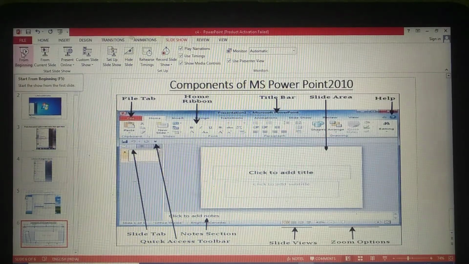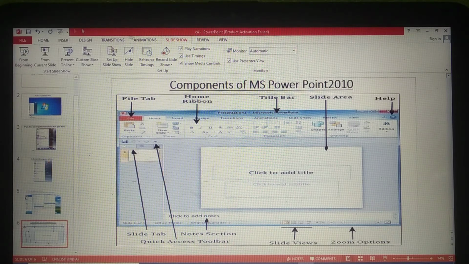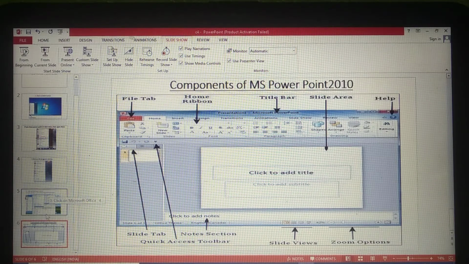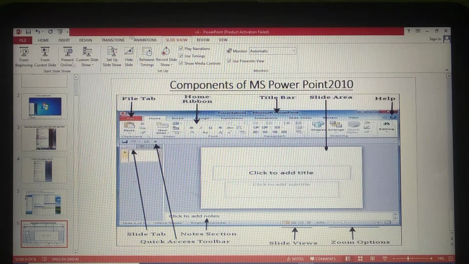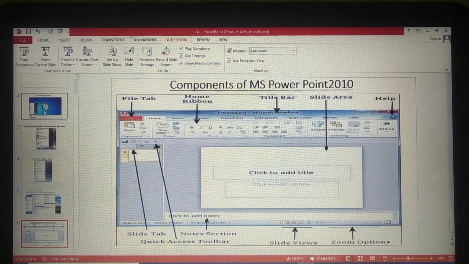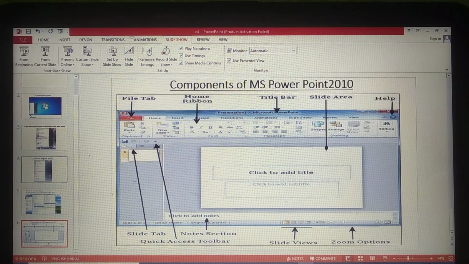So this is about PowerPoint. How to create, what the components are, and what the options in the File tab are we have seen, what components we have learned, and how to play the slideshow. How many pictures you can paste, and you have to apply the timings.